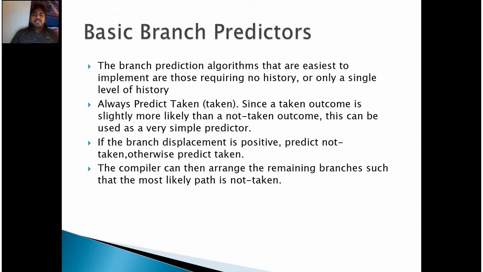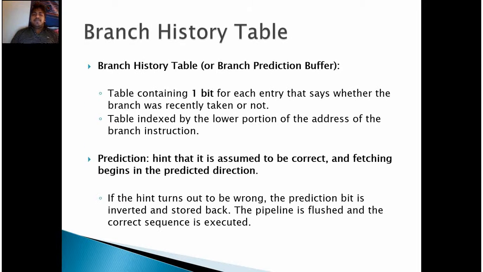Basic branch predictors. The branch prediction algorithms that are easiest to implement are those requiring no history or only a single level of history. Always predict taken, since a taken outcome is slightly more likely than a not-taken outcome. This can be used as a very simple predictor. If the branch displacement is positive, predict not taken, otherwise predict taken. The compiler can then arrange the remaining branches such that the most likely path is not taken.